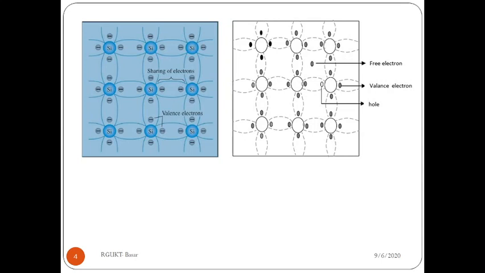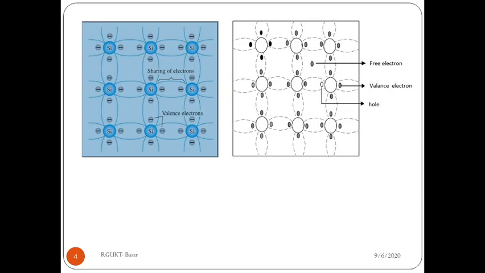In figure 1, the crystal atoms are arranged in the form of a tetrahedron. Each semiconductor atom forms 4 covalent bonds to become stable, or to acquire a noble electronic configuration. At 0 Kelvin, all valence electrons participate in covalent bond formation.